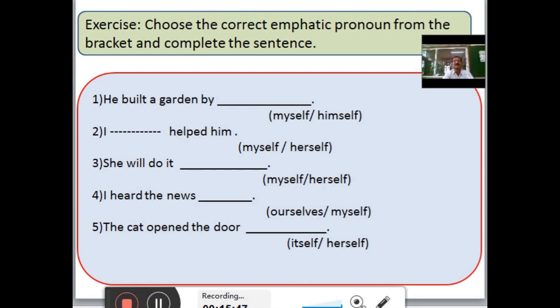Now we will see the exercise of emphatic pronouns. Choose the correct emphatic pronoun from the bracket and complete the sentence. First sentence, he built a garden by himself. Second, I myself helped him. She will do it herself. I heard the news myself. The cat opened the door itself.